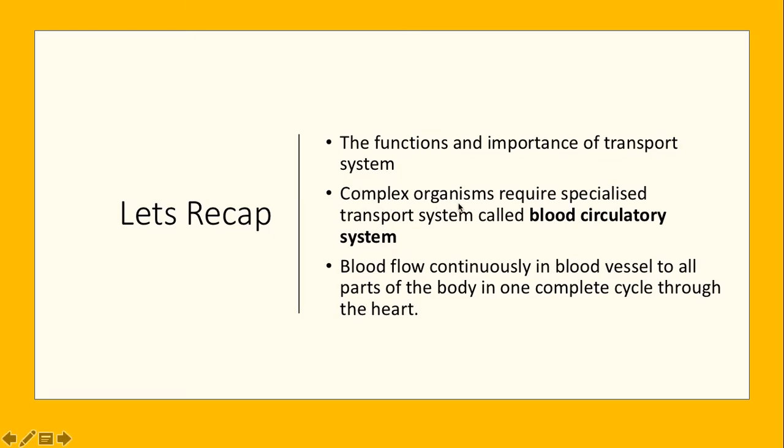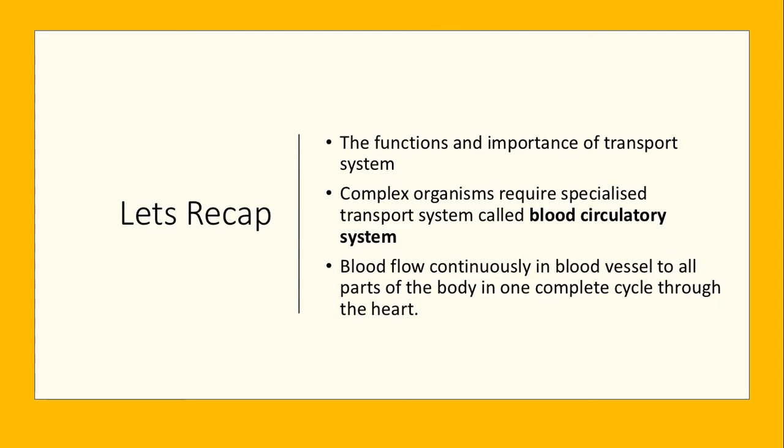Number 2, a complex organism requires a specialized transport system called the blood circulatory system. You've learned that simple organisms like unicellular organisms such as amoeba and paramecium can rely on simple diffusion. But for complex organisms like us humans, we are multicellular. We have a larger volume, meaning that it will decrease the surface area to volume ratio.